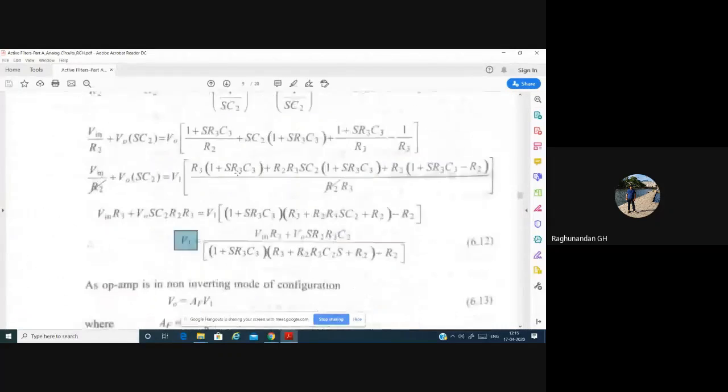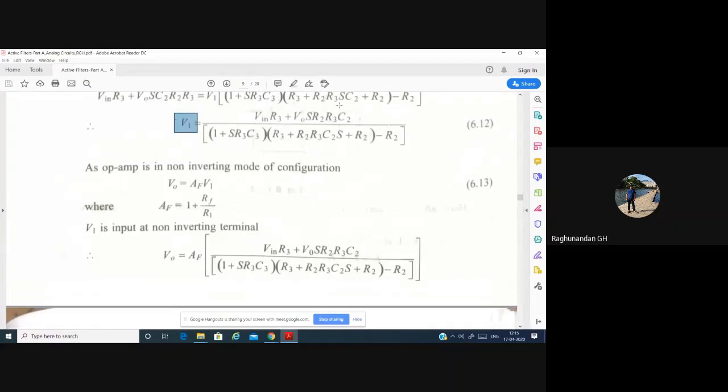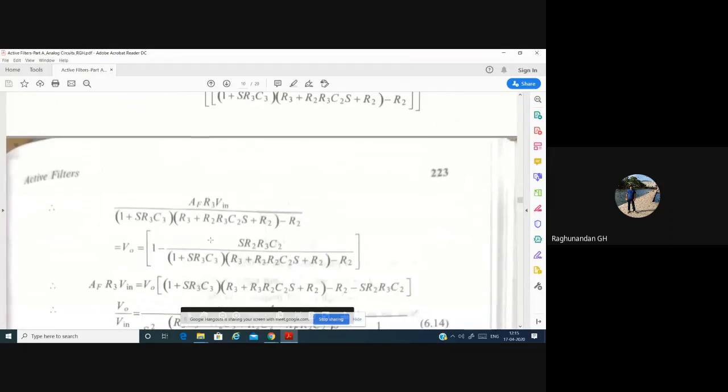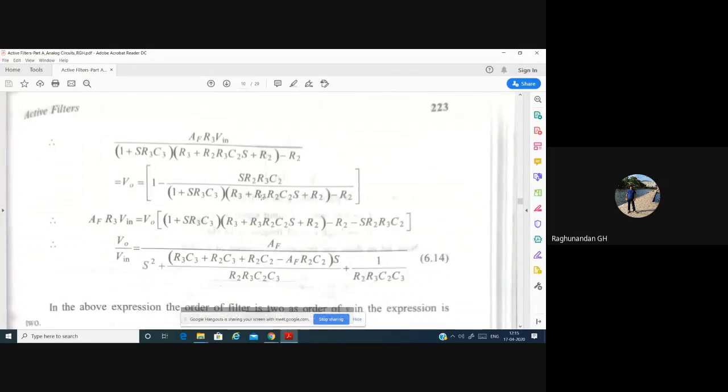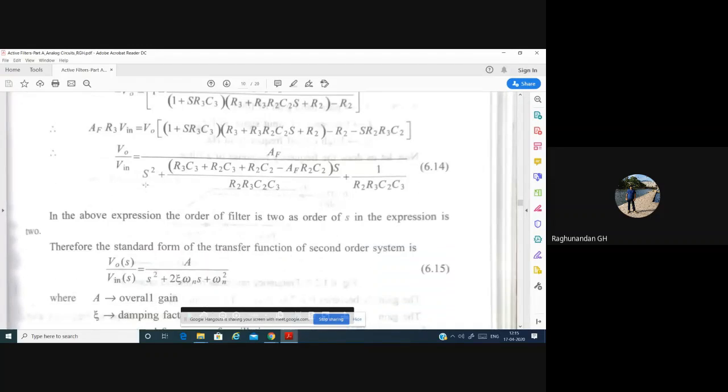So V1 into gain, and gain is 1 plus RF by R1. Then we substitute V1, whatever we have got here, and further simplify it.